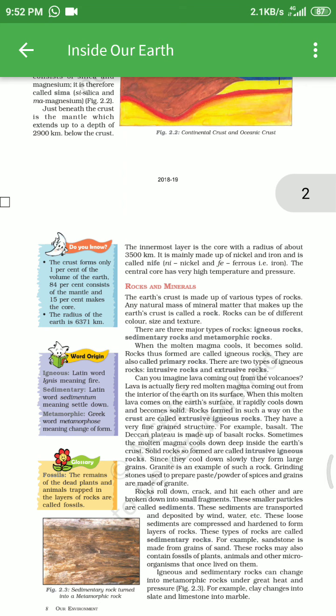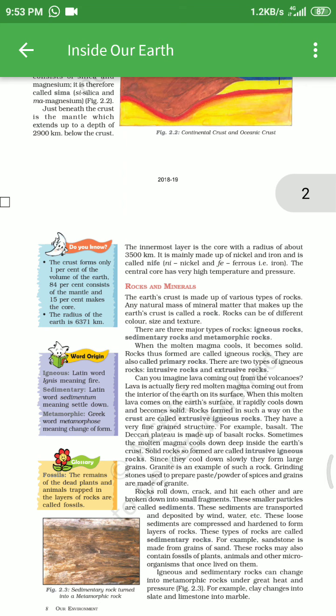There are two types of igneous rock. Remember the classification of igneous rocks, not sedimentary or metamorphic rock. The primary rocks or igneous rocks have two types: intrusive and extrusive. Intrusive means the inner part, and extrusive means the outer part.